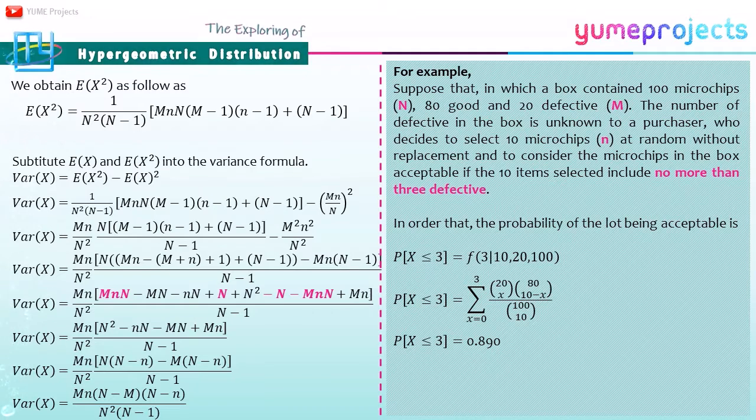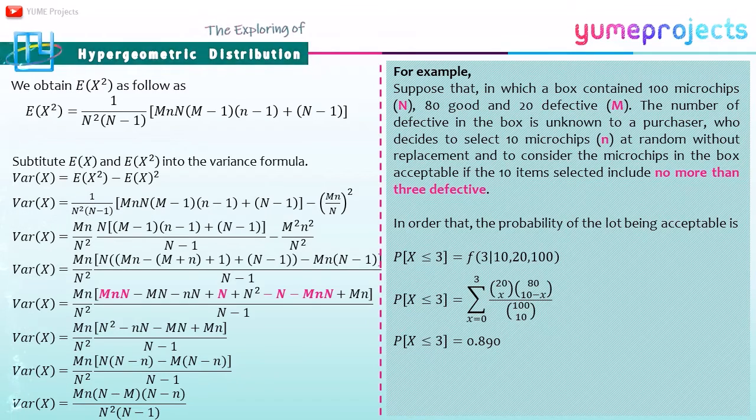After we got E[X] and E[X squared], we substitute them into the variance formula, so we get the variance of X equal to big M times n times open bracket big N minus big M close bracket times open bracket big N minus n close bracket over big N squared times big N minus 1.